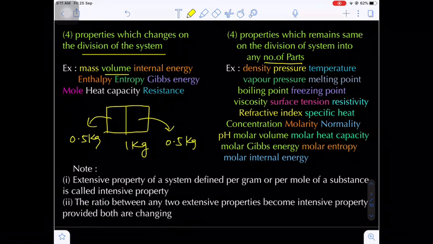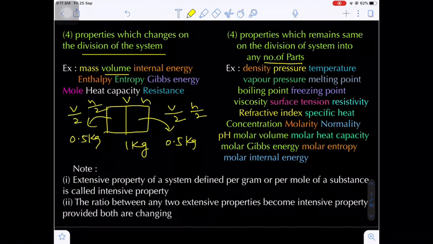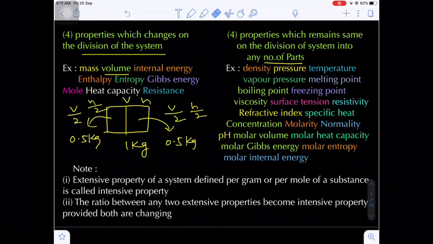Even if you see the volume, if the volume of the system is V, and you divide it into two equal parts, in each part the volume becomes V by 2. Let's suppose I am taking the number of moles N. So on the left side container you have N by 2 moles, on the right side container you have N by 2 moles, because we are dividing the system into two equal parts. Even heat capacity, resistance, Gibbs energy, these are very important examples which we have to remember compulsorily. Are you getting my point?